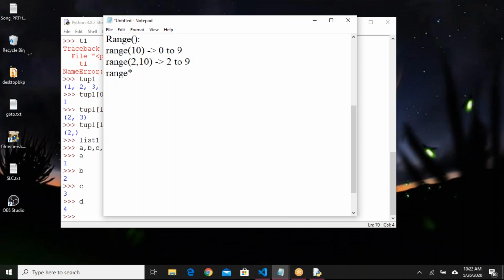Also we can use range like this, range 1 comma 10 comma 2, for example. What happens here, the 2 works like a jump index, jump statement. So what values will be considered here? 1, 3, 5, 7 and 9. If I say range 1 comma 10 comma 2, the elements considered are 1 to 9, and in 1 to 9, the jump statement will be applied, and only every other element will be considered, the other elements will be ignored.